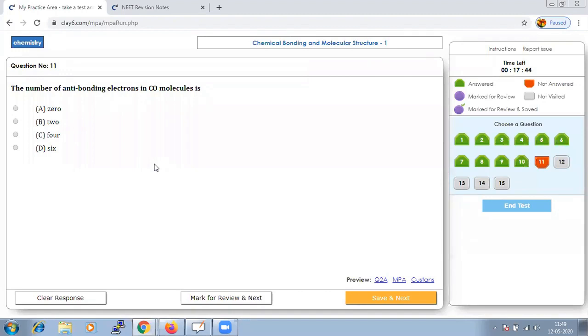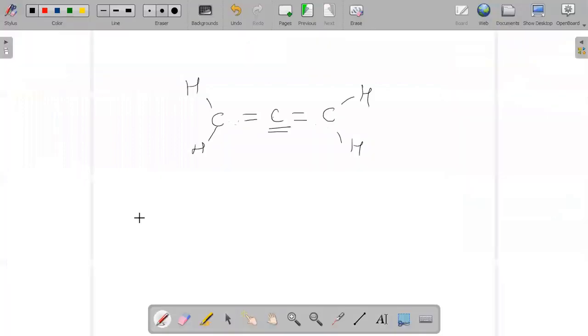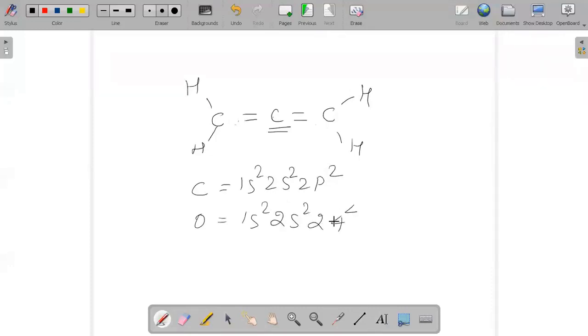When we try to analyze the anti-bonding electrons, what should be the electronic configuration of carbon? Carbon will be 1s2, 2s2, 2p2. P has the capacity of accommodating 6 electrons, and oxygen is 1s2, 2s2, 2p4.